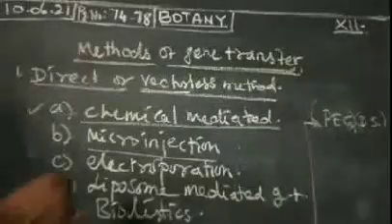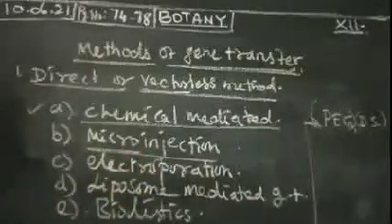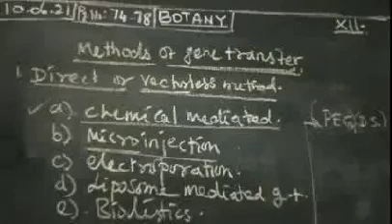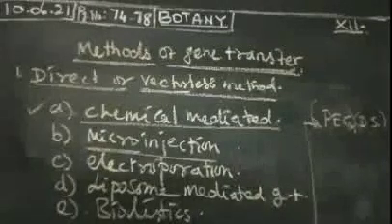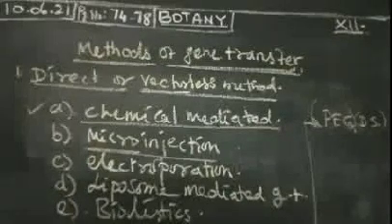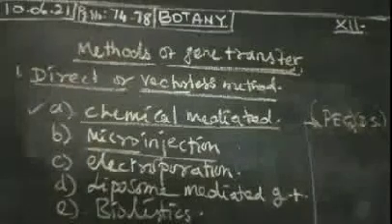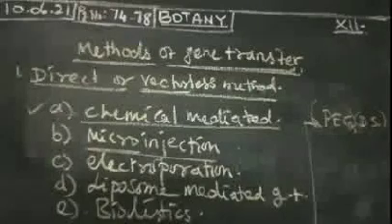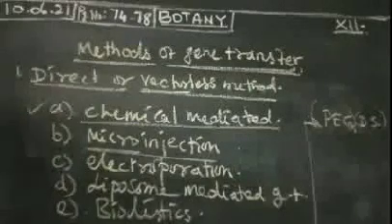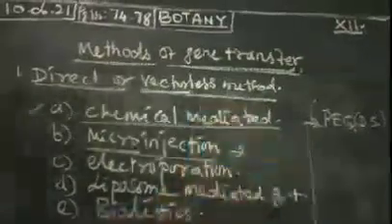Micro means minute; minute glass needles or micropipettes are used for transfer of genes. Here the protoplast is immobilized on a solid support, such as agarose or microscopic slides, with the help of a holding pipette and suction. Then it will introduce the DNA into the genome.